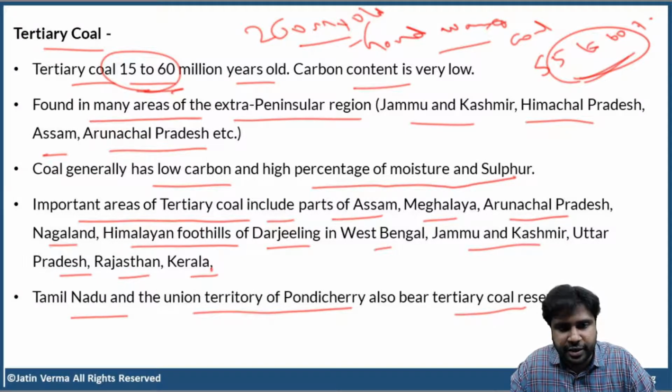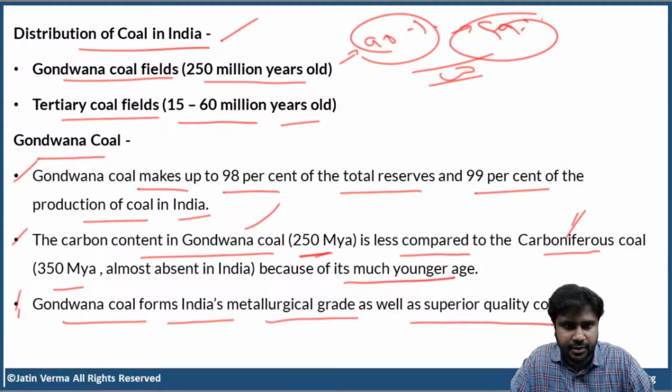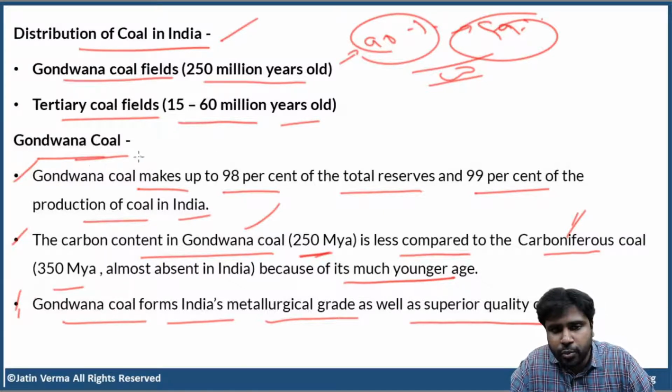Obviously, bituminous only, right? Nidhi, no confusion. Just look at this point again. Gondwana coal. There are two coal fields in India: Gondwana coal fields and tertiary coal fields. So we are talking about Gondwana coal now.